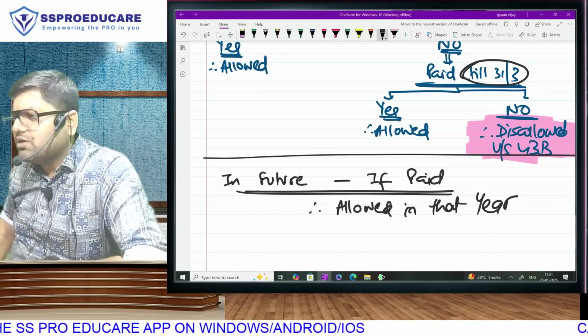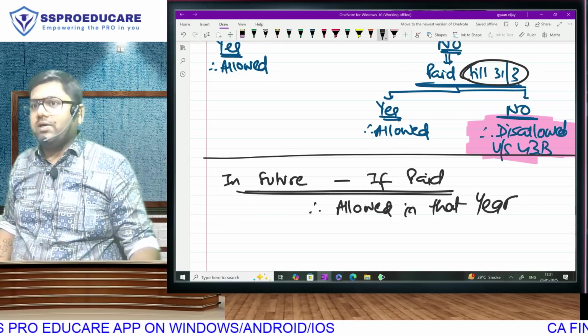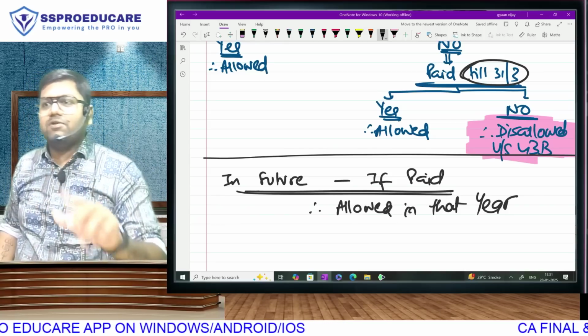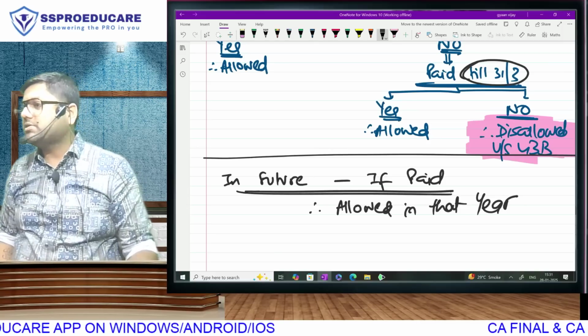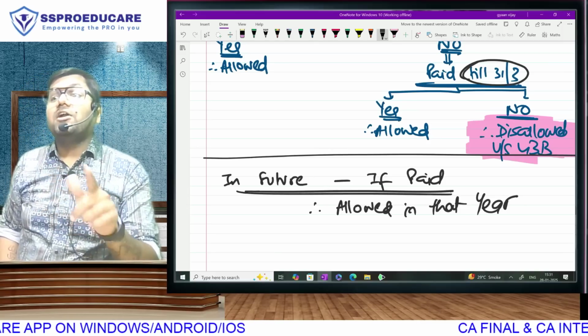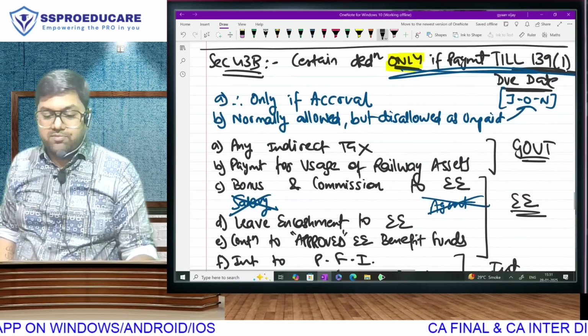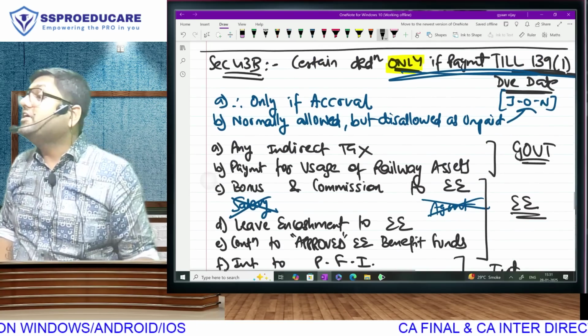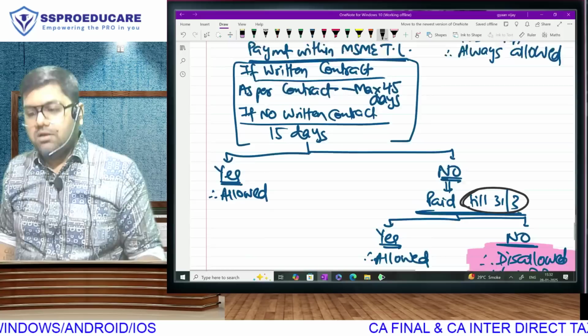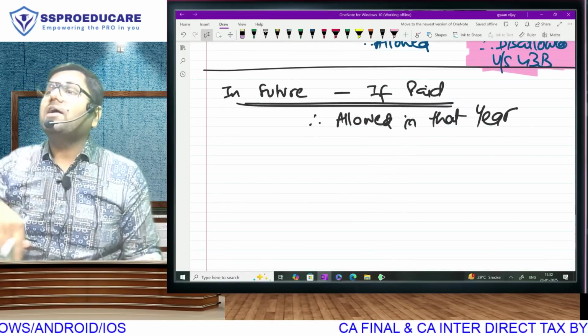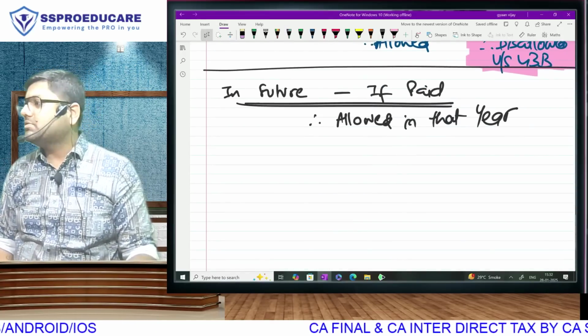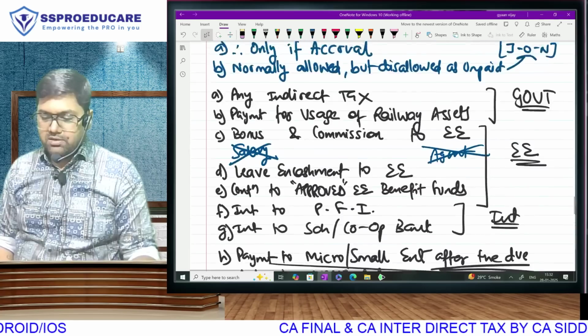Current year disallow, future year allow. In fact, that was more complicated because in TDS there were permutations. Sir, what permutations? 30%, 100%. In the current year you do a violation, so we disallow 100%. And in the future year you rectify your violation, so we allow also how much? 100%. Think about it.